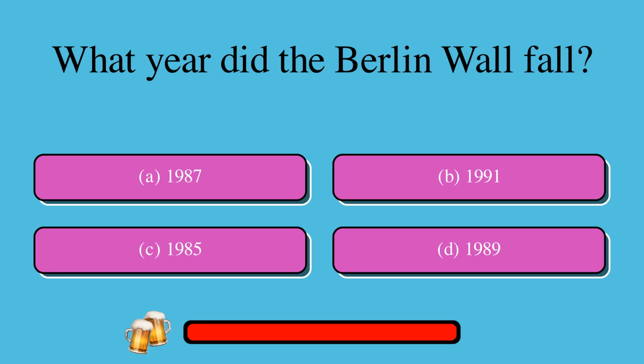Let's get started with some Cold War events trivia. What year did the Berlin Wall fall? Is it A. 1987 or B. 1991 or C. 1985 or D. 1989? The correct answer is D. 1989.